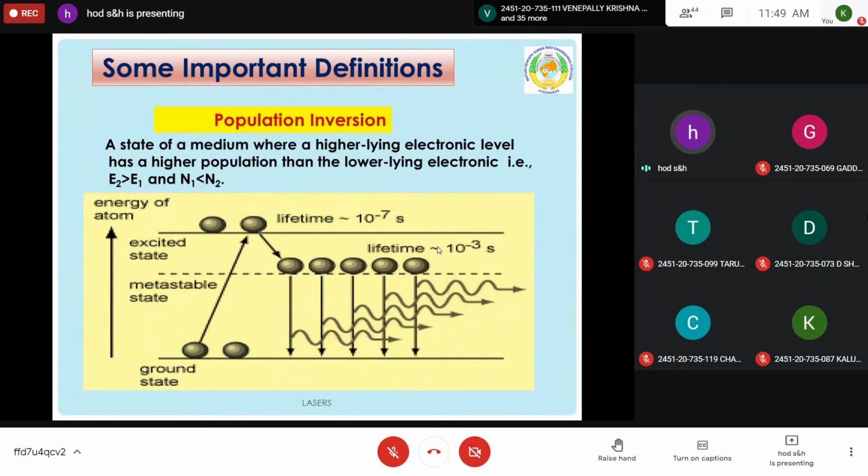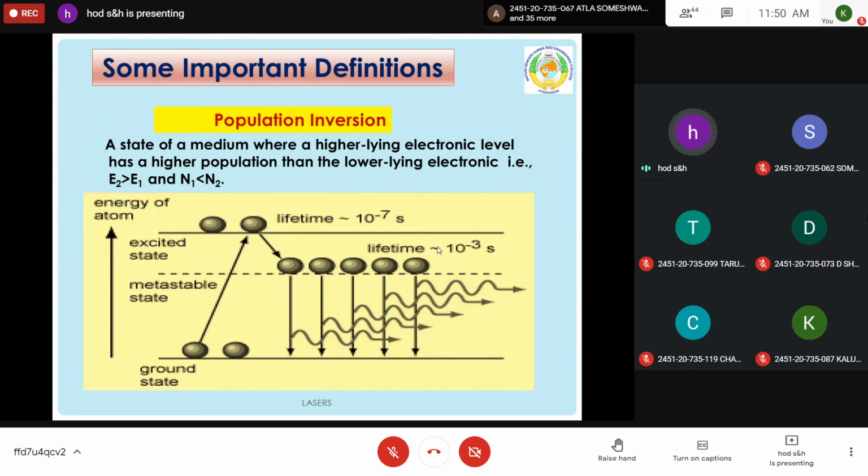A state of the medium where a higher lying electronic level has a higher population than the lower lying electronic state is called population inversion. So in some states we make it such that more atoms are available in the higher energy state. This state is called the metastable state, and the phenomenon is called population inversion. So what we should write generally is, in general conditions, more atoms are present in the lower energy state than the higher energy state, which is N1 greater than N2. Making N2 more in the higher energy state is called population inversion.